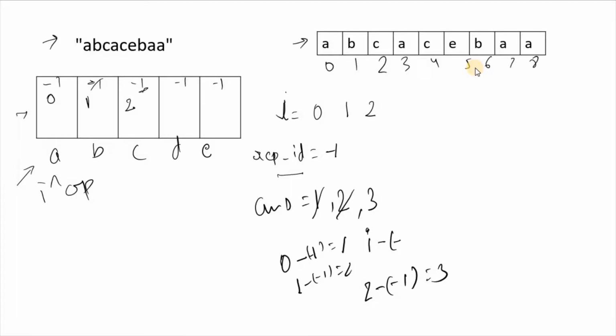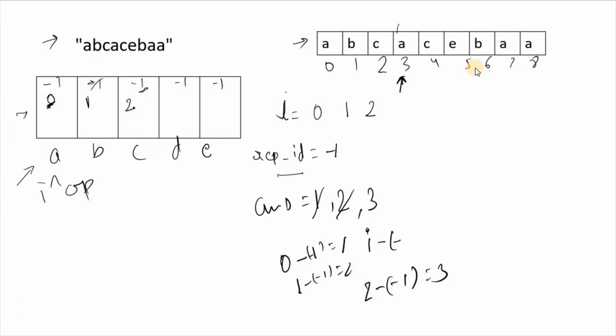Now move to the next character, which is a, at the third index. Let's check for the character a. We can see in our hash map that a is already there, meaning we check if the index is not -1, then this character has already occurred, so the index is 0.